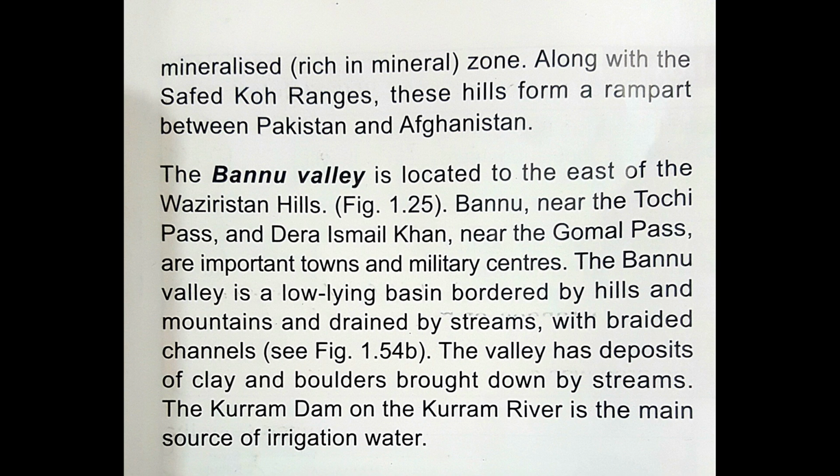The Banu Valley is a low-lying basin bordered by hills and mountains and drained by streams. So these ranges are drained by streams with braided channels. The valley has deposits of clay and boulders brought down by streams. The Kurram Dam on the Kurram River is the main source of irrigation water. So there is a dam called Kurram Dam on the Kurram River, and this is the major source of irrigation for the people of this range.